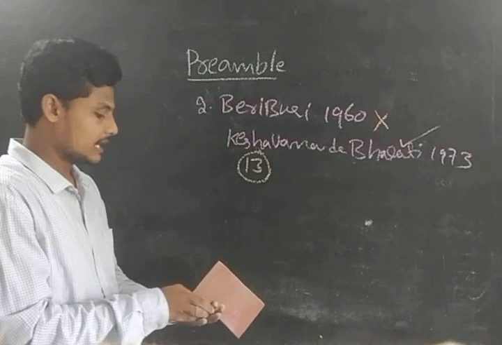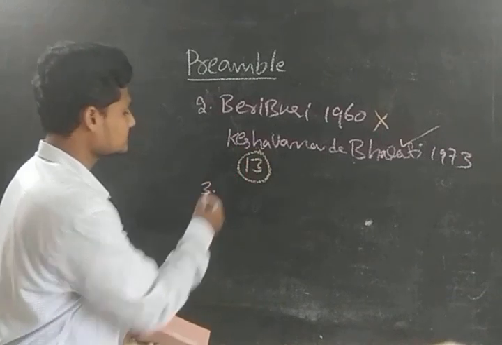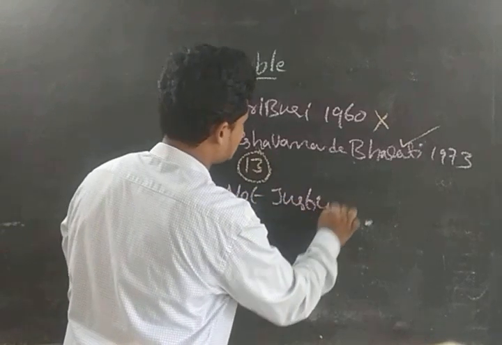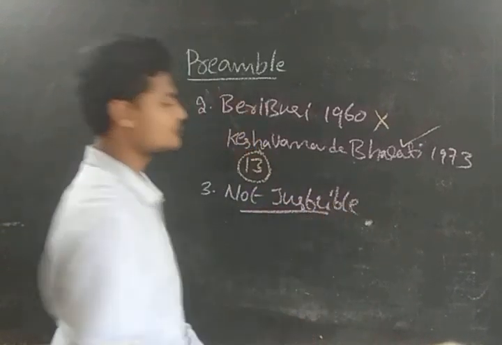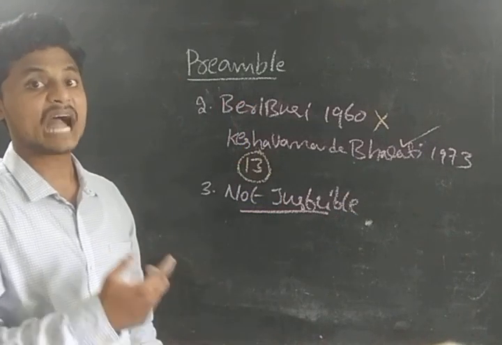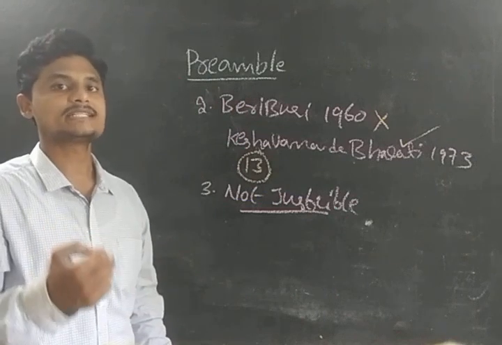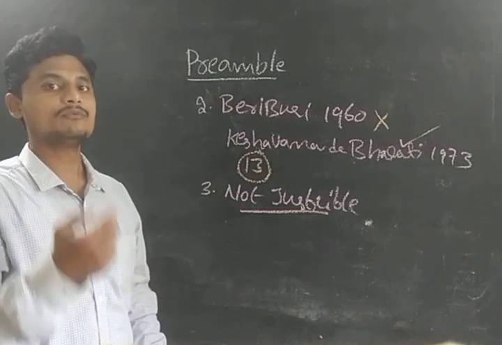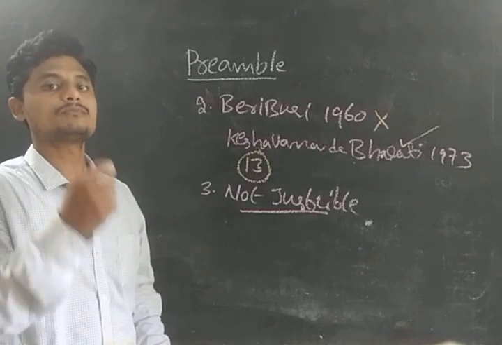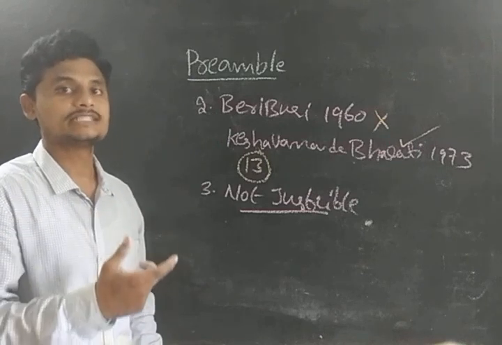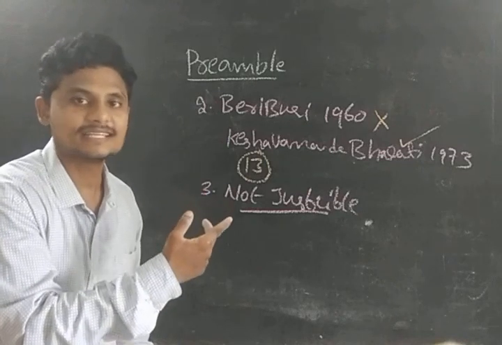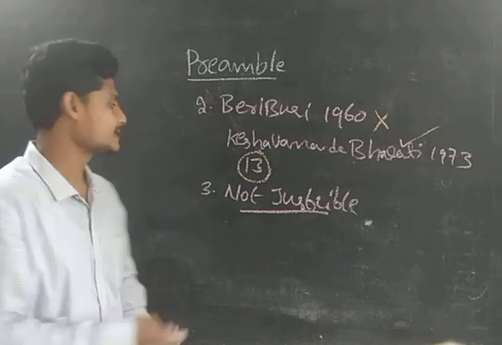Clear? Okay. And after that, the third point is that it is not justiciable. What do you mean by justiciable? If any provision in the preamble is violated, we can't directly go to the Supreme Court or the High Court. Why? Because we have Articles 12 to 35. If any violation has happened there, we can directly go to the Supreme Court, because those fundamental rights are justiciable in nature. Justiciable means that if any violation has happened, we can directly go to the Supreme Court.